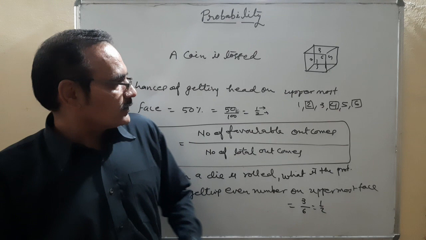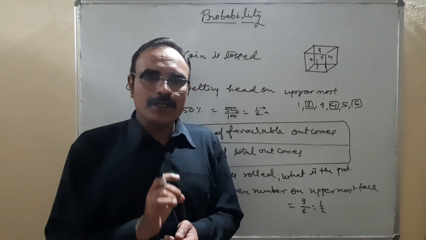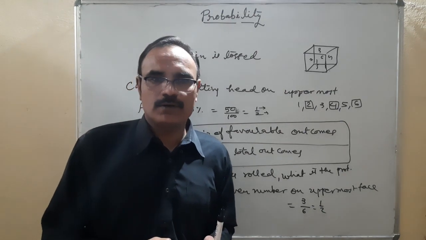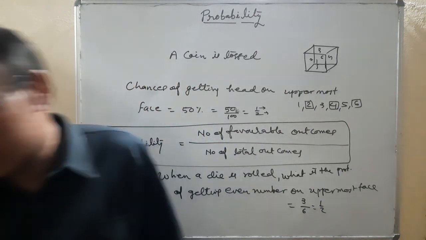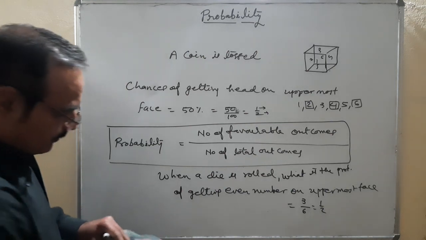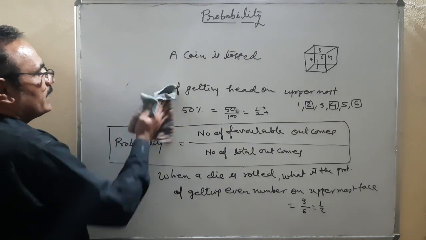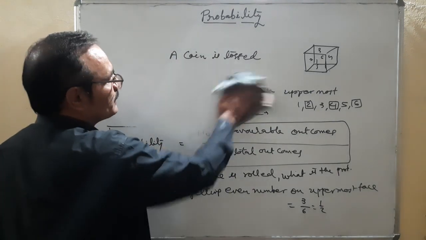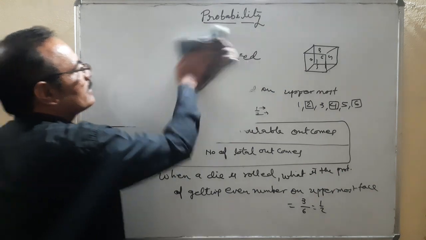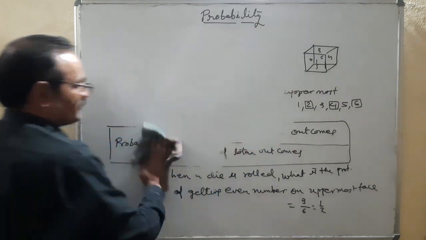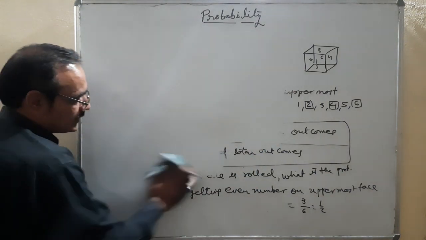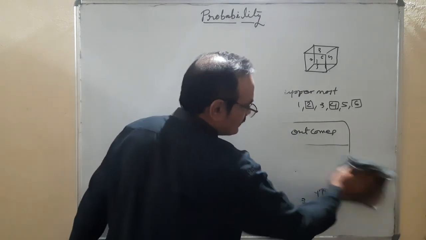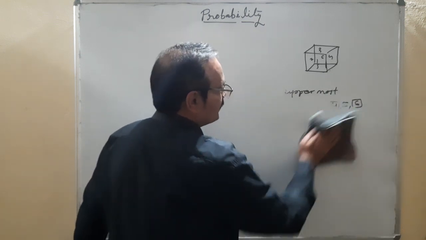So that's all in this chapter. We will remember only one formula: number of favorable outcomes upon number of total possible outcomes. On the basis of that, we will solve each and every question. Before solving, you read the question, and after that, you make a sample space. What is a sample space? It is a list of possible outcomes. Second, we make a list of favorable outcomes and just divide. That would be the answer.